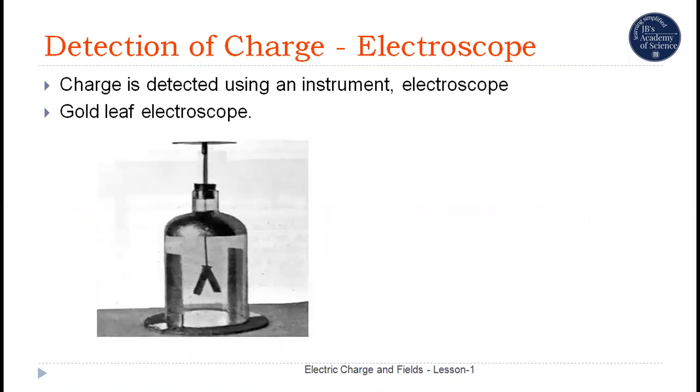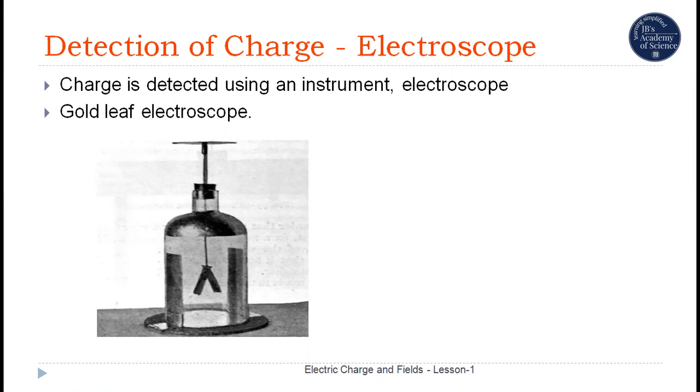A gold leaf electroscope consists of a wide glass bottle with a narrow neck. Two very thin gold foils are suspended inside the bottle by means of a thick metal rod.